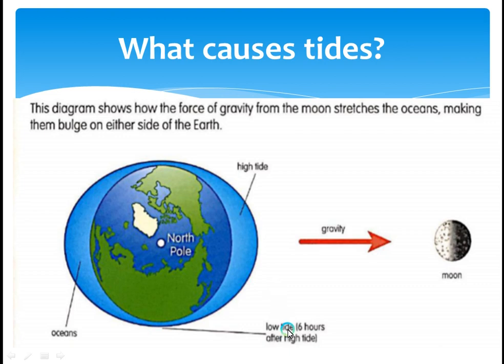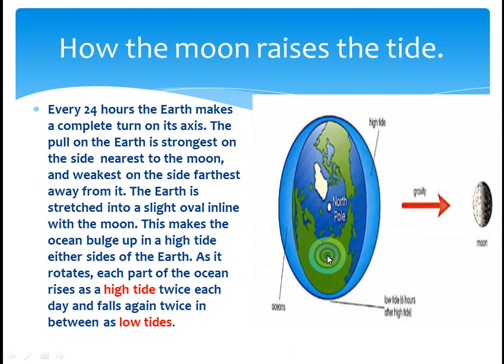Low tide comes about six hours after high tide. Now this is the high tide, this is the low tide. This is the gravity towards the moon, stretching the ocean towards the moon. Now, how the moon raises the tide.